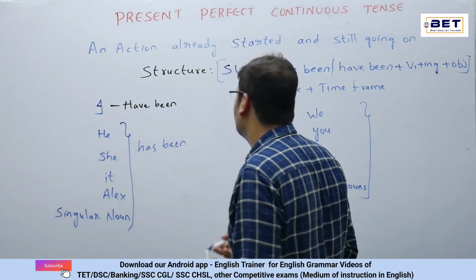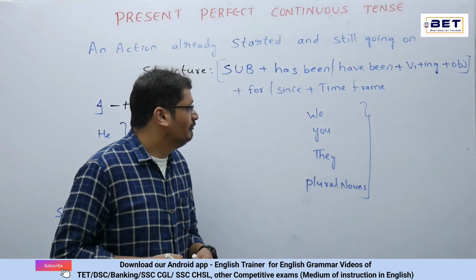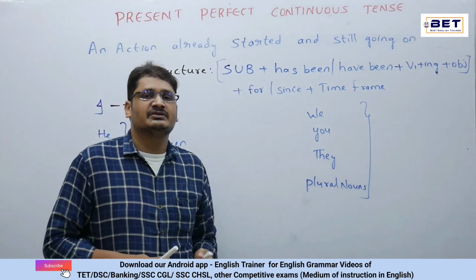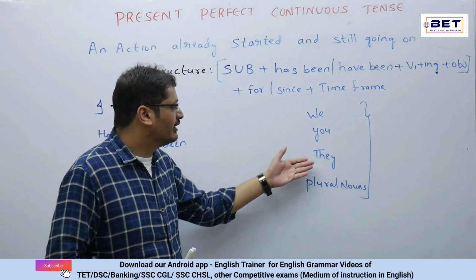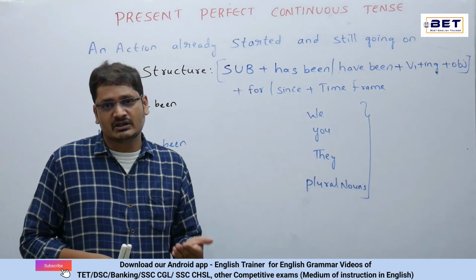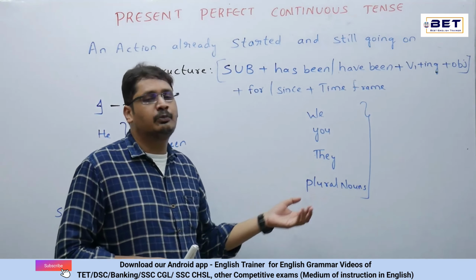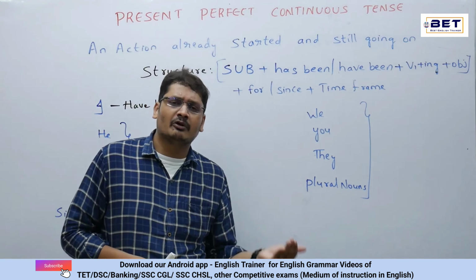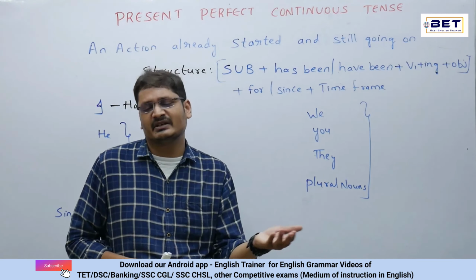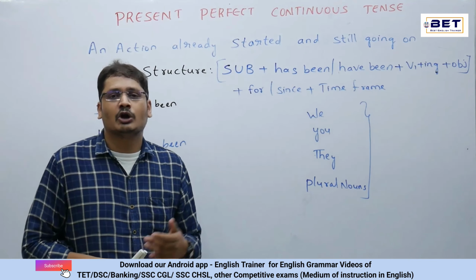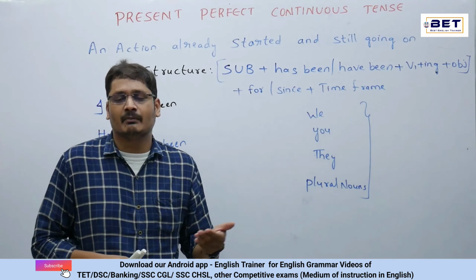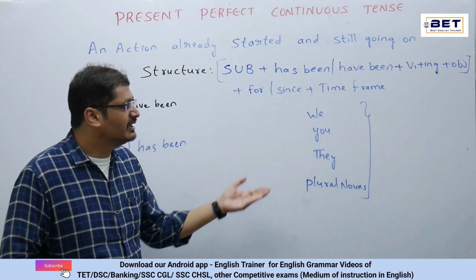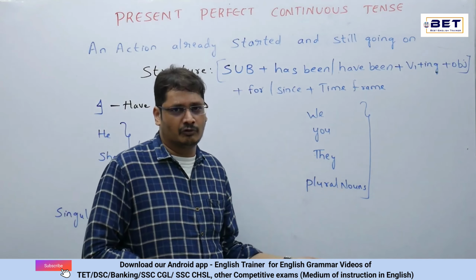In the same fashion, we have the plural subjects like we, that is the first person plural, you, that is the second person singular and plural. Next we have they, that is altogether the third person plural. Next we have the plural nouns. For example, what are plural nouns here? Plural nouns are anything noun plus s. For example, I said dogs, cats, markers, cube lights, something like that. Anything noun plus s can generally be the plural nouns.